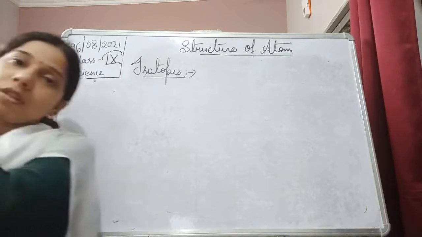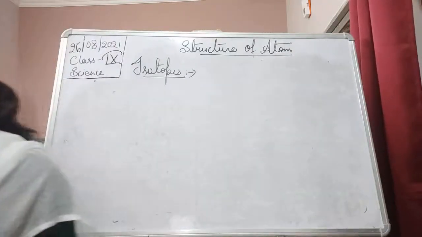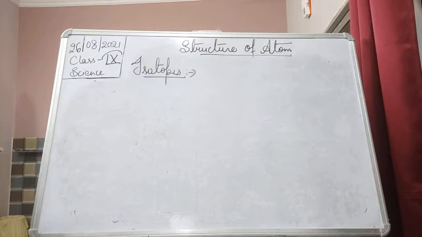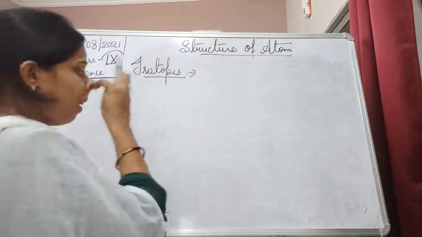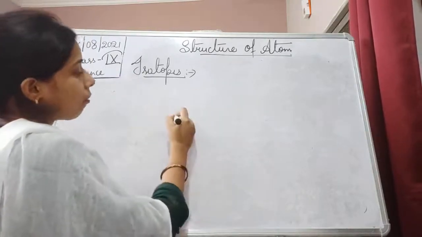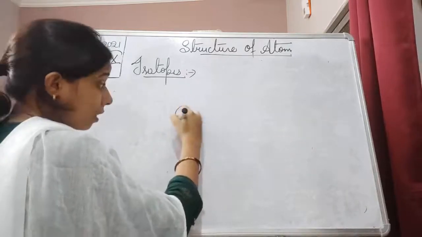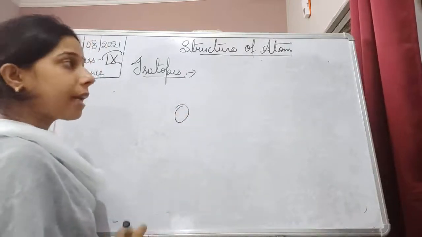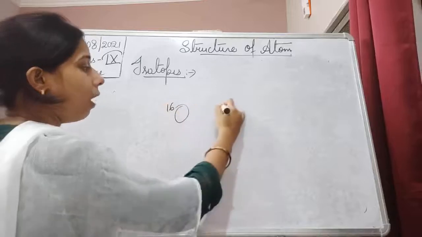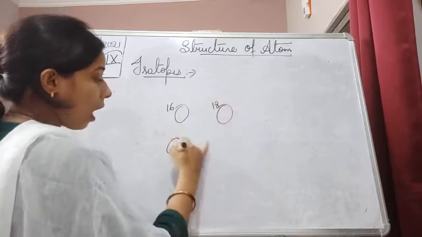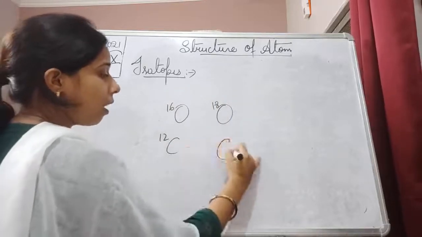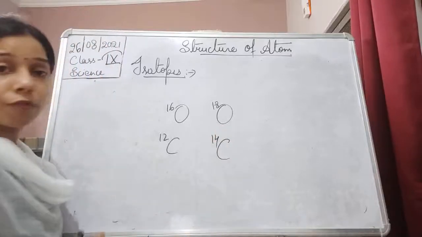So in nature, atoms of the same element can be identified in different forms. In the case of oxygen, students, oxygen exists with mass number 16 as well as 18. Carbon exists with mass number 12, and also as carbon 14.